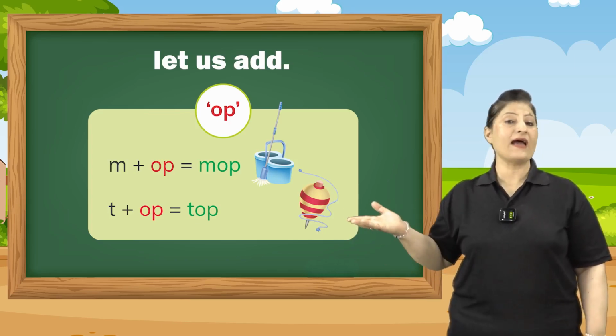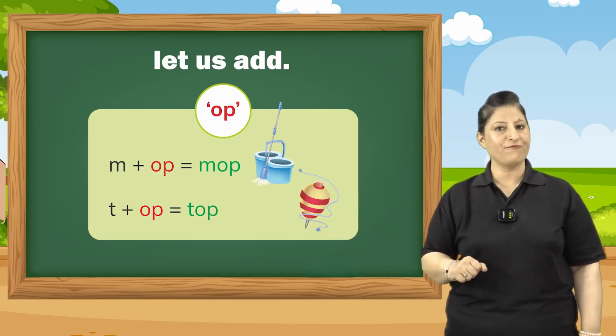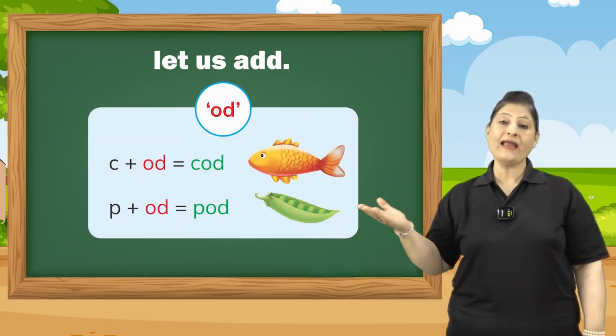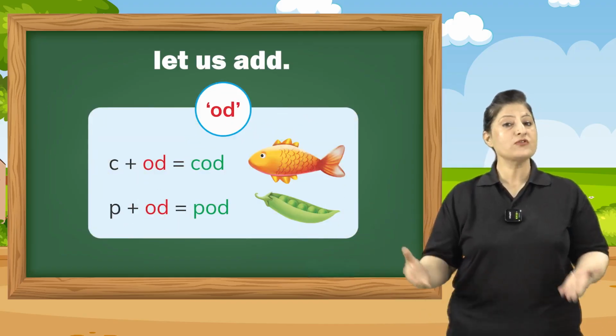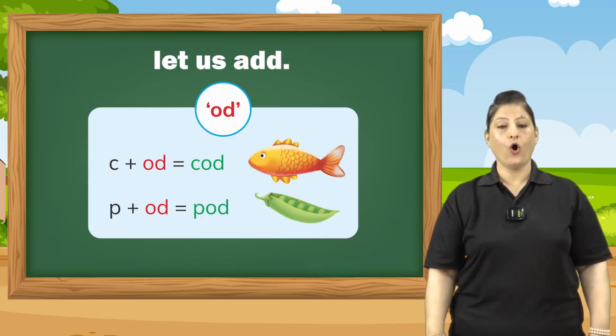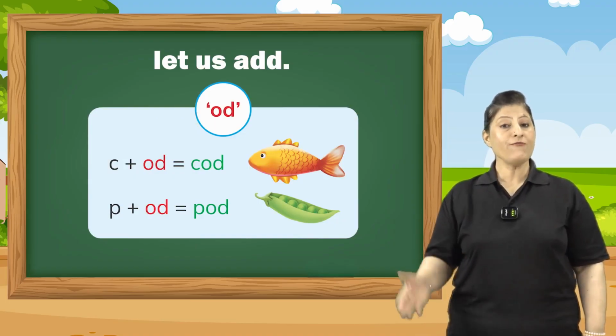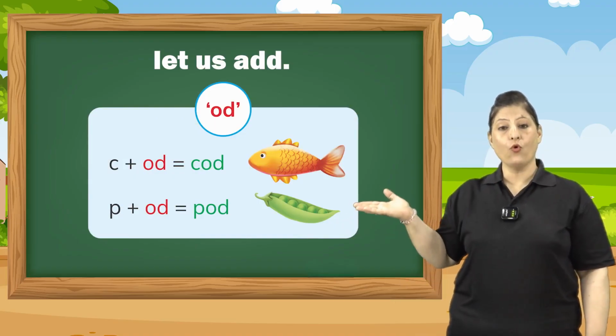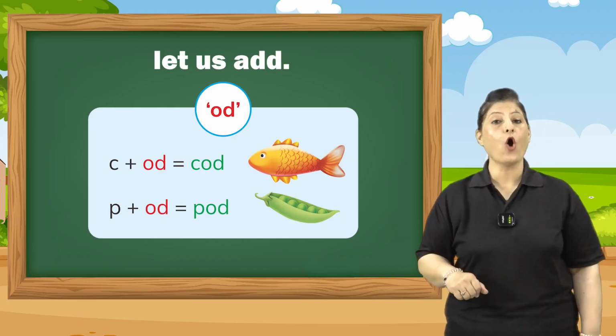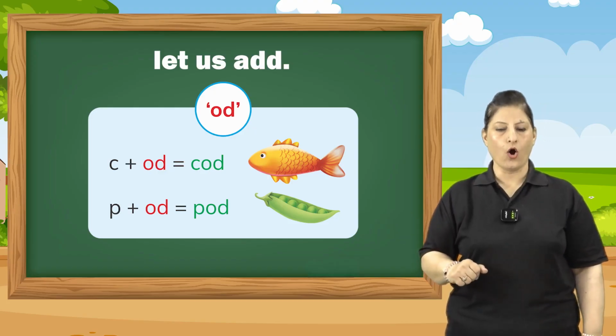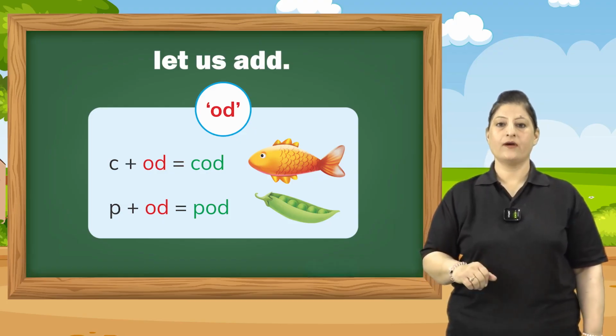Now, let's look at another O word family. O and D together forms odd. Now, if we add C to OD, it says cord.